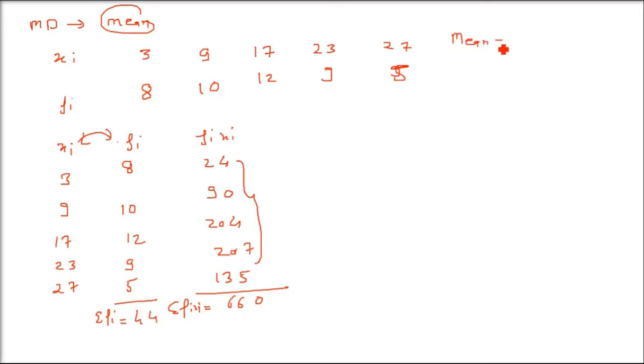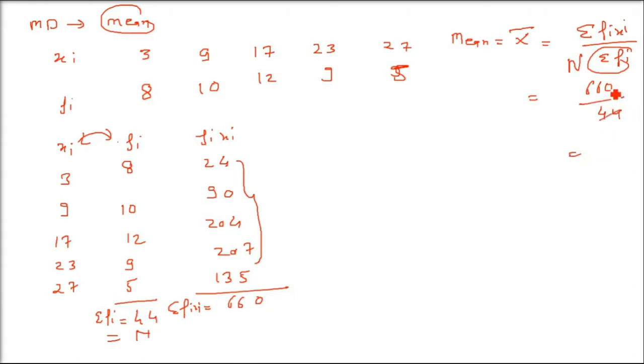So let us find the mean first. Mean is represented by x bar. It is sigma fi xi by sigma fi, and sigma fi is capital N. Sigma fi xi we have already found, 660. Sigma fi, capital N, is 44. So 660 by 44 is 15. So now we have got the mean.